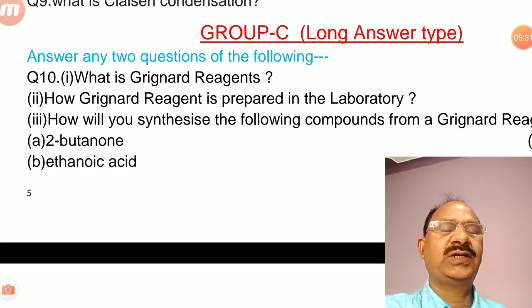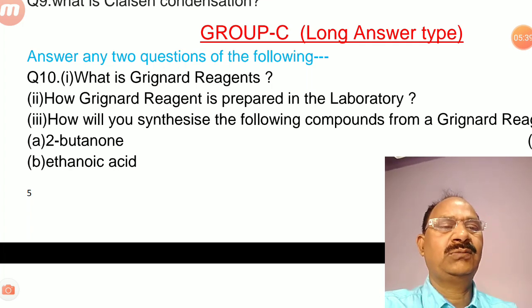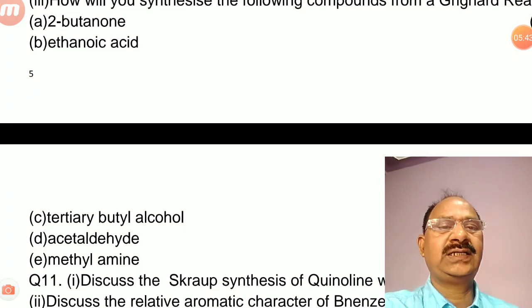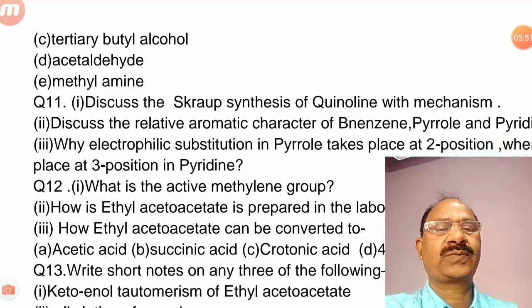Question number 10, what is Grignard reagent? Second portion is how Grignard reagent is prepared in the laboratory. Third is how will you synthesize the following compounds from a Grignard reagent. First, 2-butanone, second ethanoic acid, third is tertiary butyl alcohol, fourth is acetaldehyde, and fifth is methylamine.